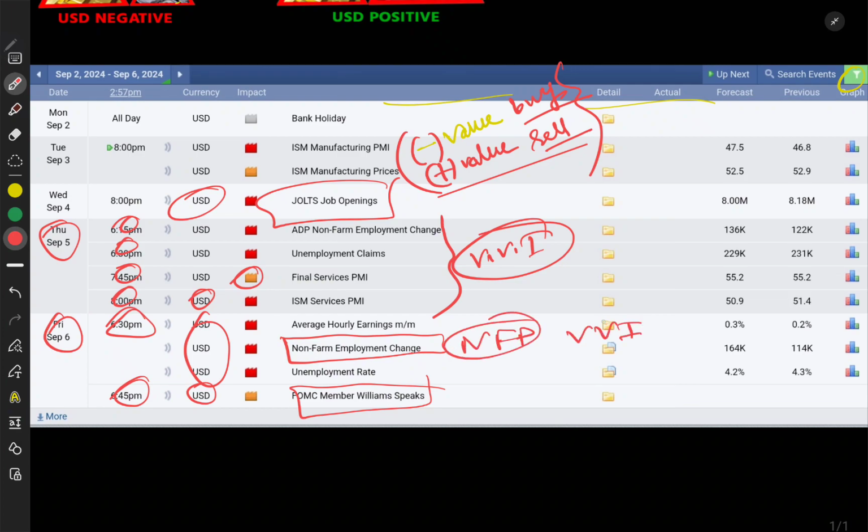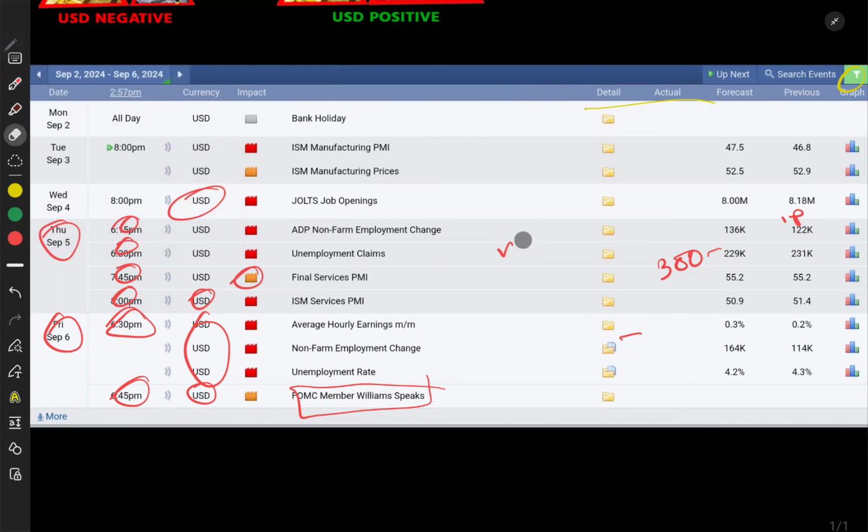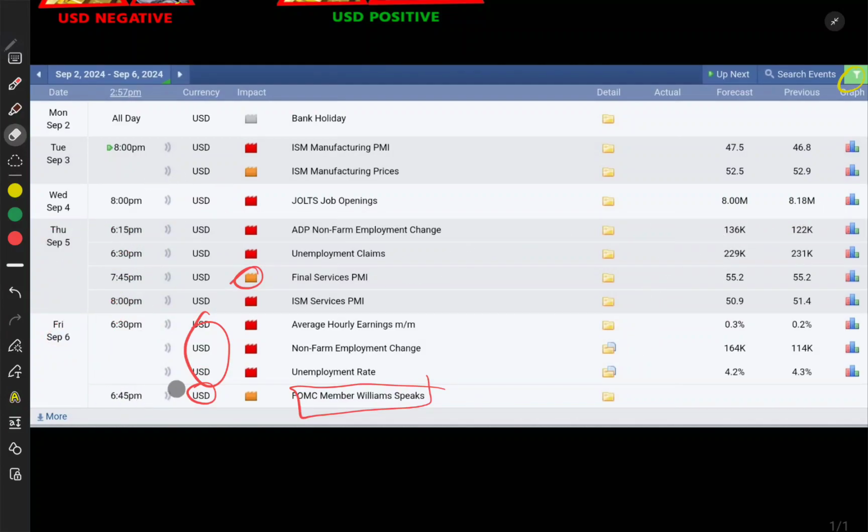Maybe the market is going to move 300 to 500 pips this Friday. So we have to be very concerned, we have to be very alert about this news. So I just tried to clear everything about forex fundamental theory or fundamental analysis. You may understand about this.